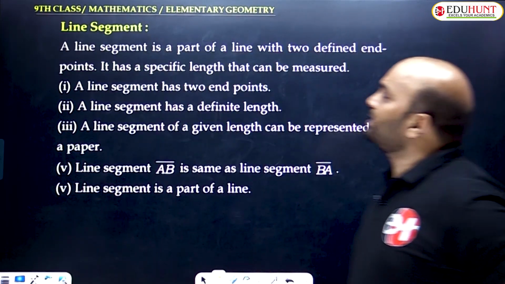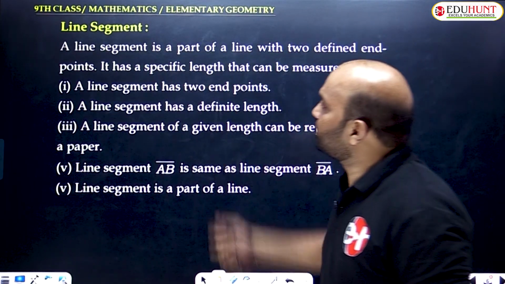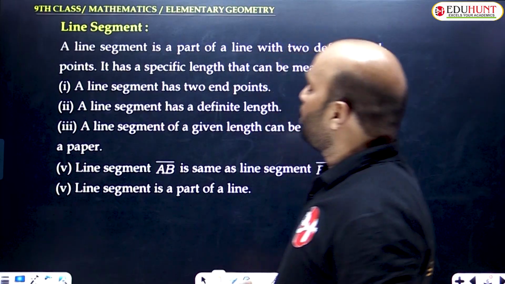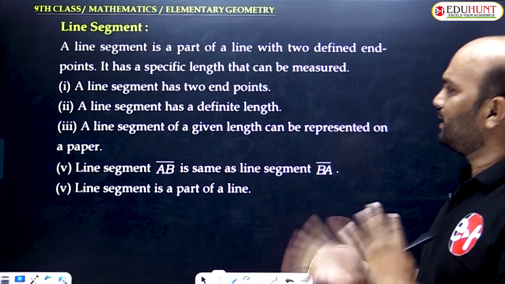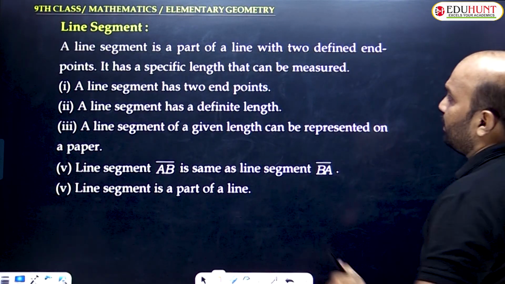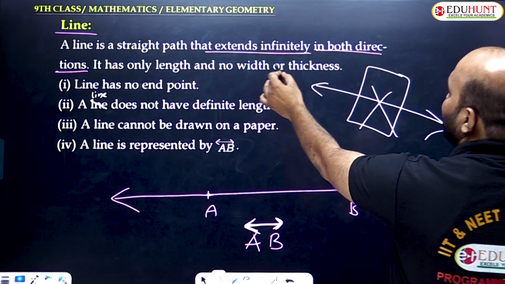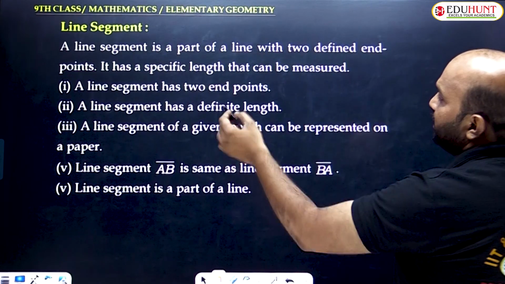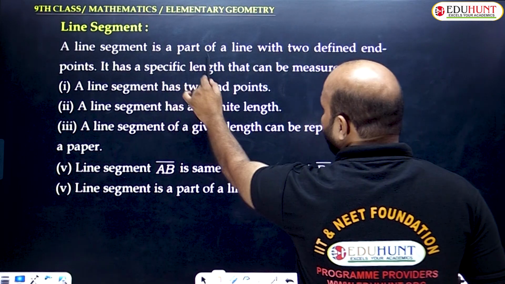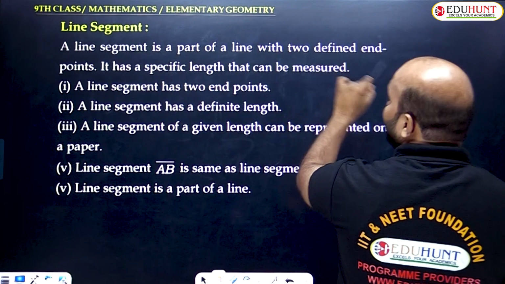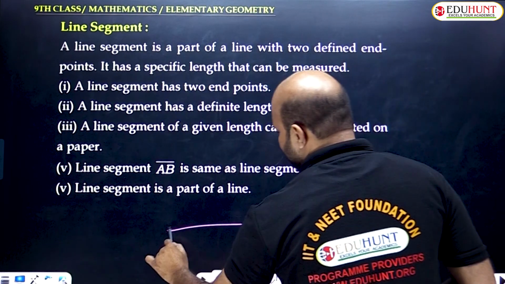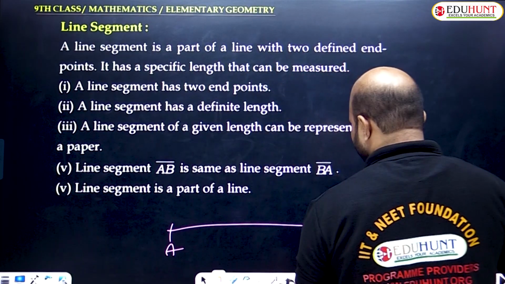Okay, next point, line segment. What is the difference between a line and a line segment? Clearly we need to understand a line extends infinitely in both directions, but a line segment is a part of a line with two defined endpoints. A and B are defined endpoints. Am I clear?